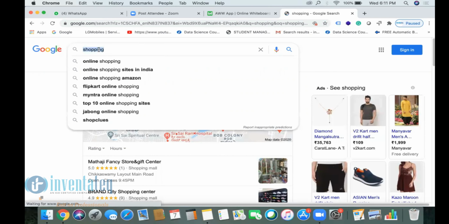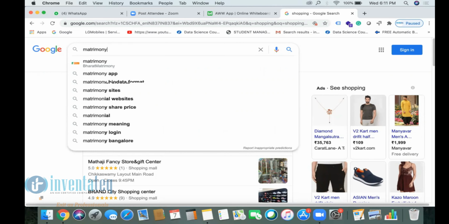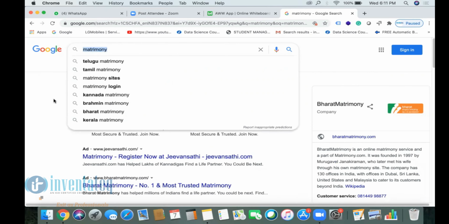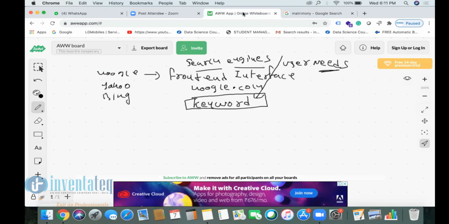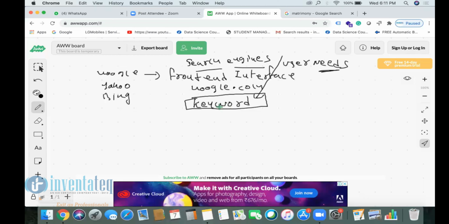The text shopping is called a keyword. Suppose I searched for matrimony. This text is called a keyword. So any text the user types in the search box, technically we call a keyword. Got it, guys? Yes, sir.